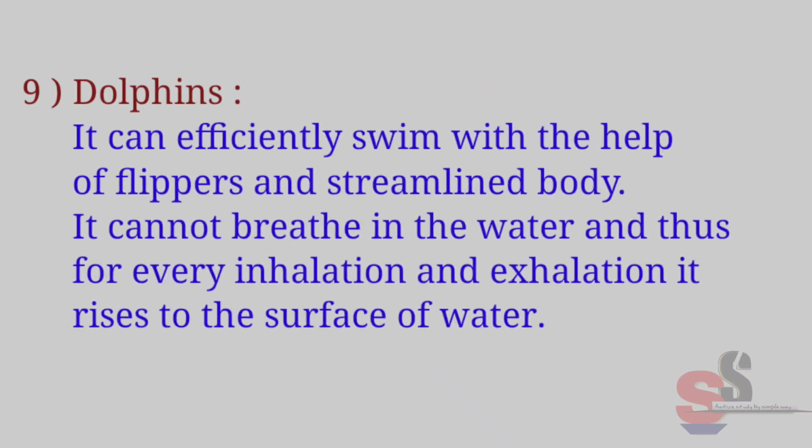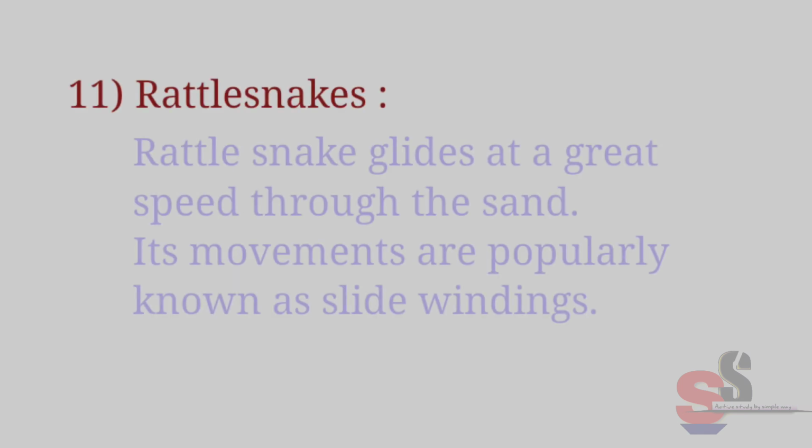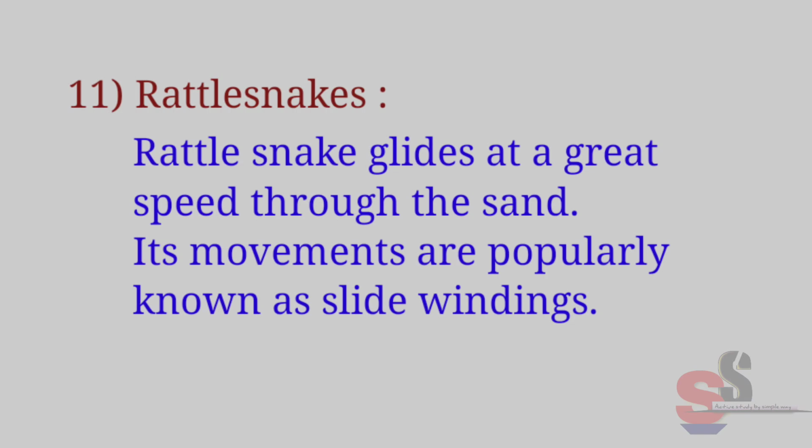Dolphins. It can efficiently swim with the help of flippers and streamlined body. It cannot breathe in the water and thus for every inhalation and exhalation it rises to the surface of water. Ants. Ant being an insect has 6 legs. It can walk fast on these 6 legs. Rattlesnakes. Rattlesnakes glide at great speed through the sand. Its movements are popularly known as side windings.